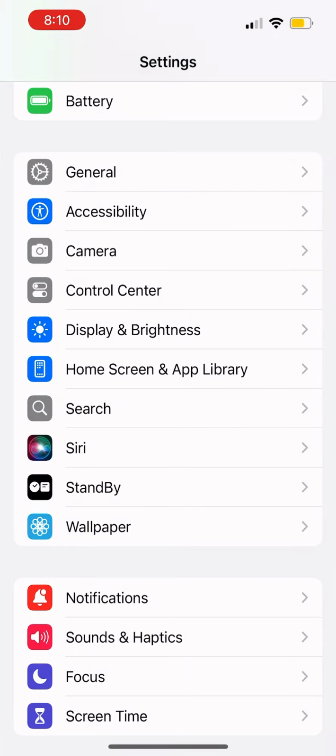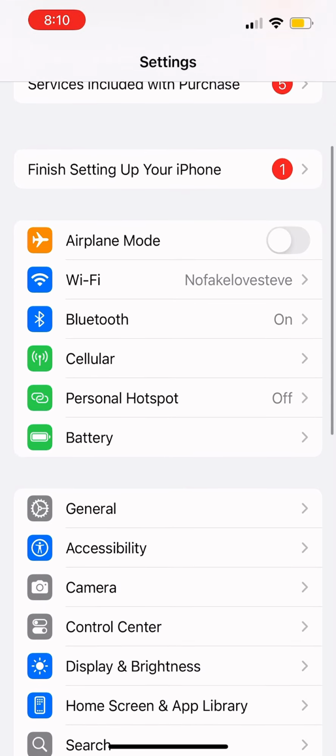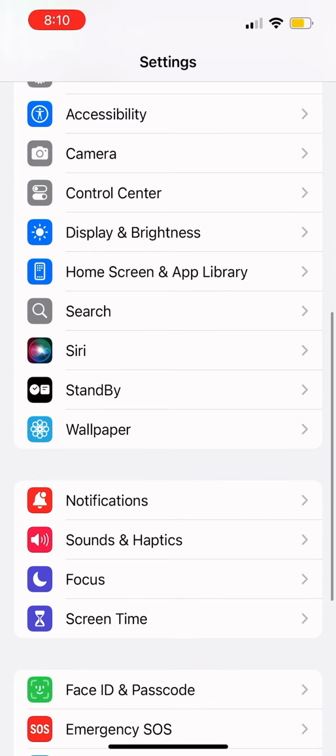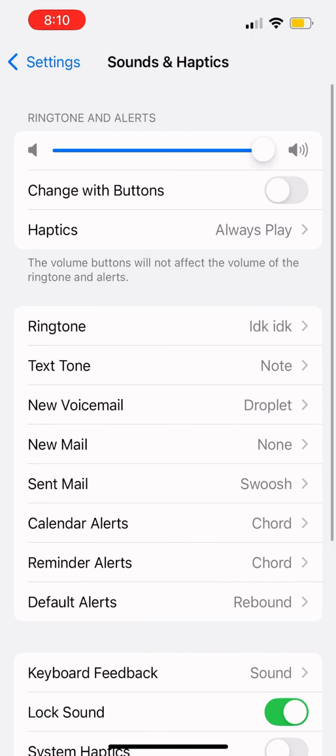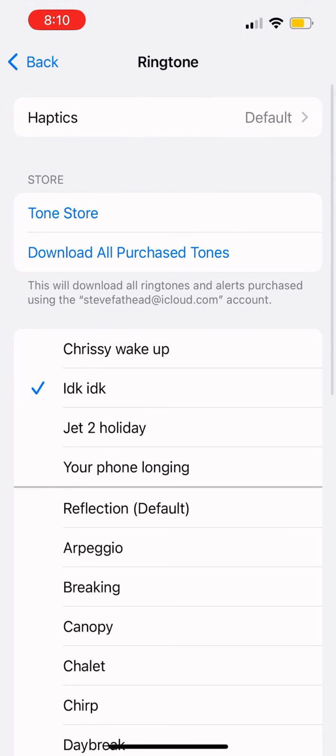Go to settings. Go all the way down to see something that says sound and haptics. Press that. Now you go to your ringtone, and it should be the exact one you picked. And yeah, that's how you do it.